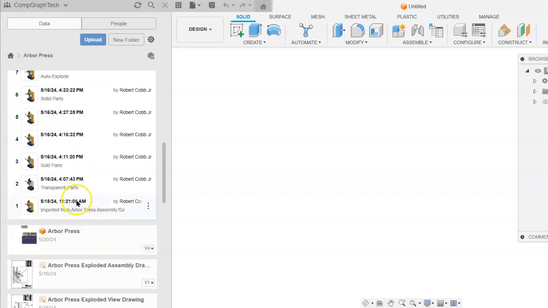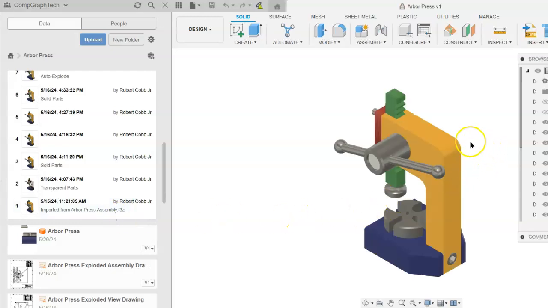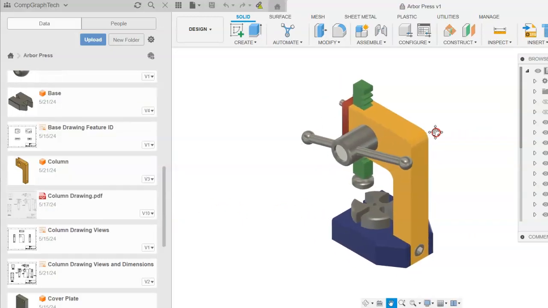And I want to open up one of the earliest versions of this. And that may be because you have several different modifications that you have made. But I'm going to start with opening the first version of this. So that version shows up in the